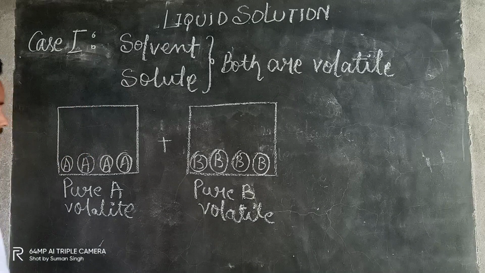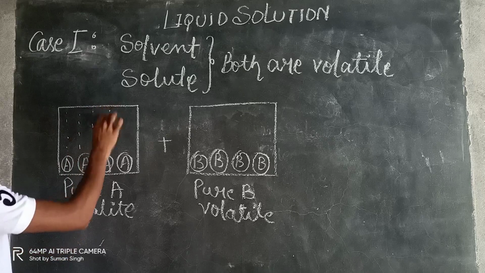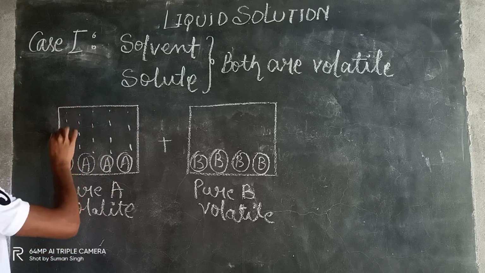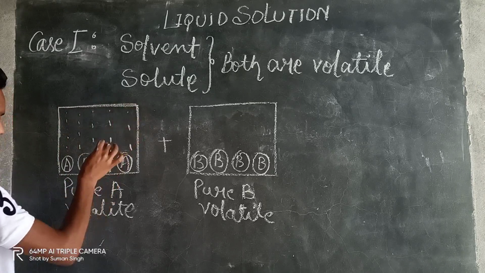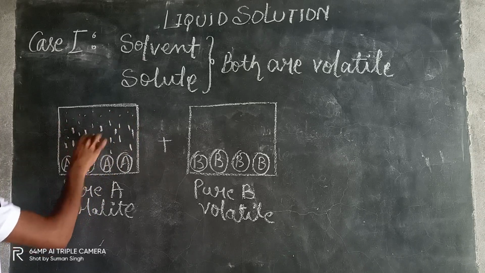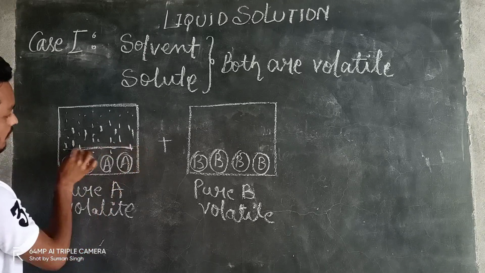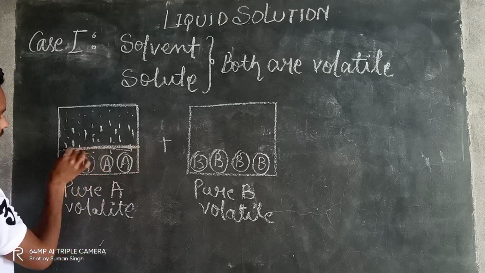Now the same thing, that will evaporate, and since it is a closed container, as I have already told you, it will exert certain vapor pressure on the surface of this A. Suppose this is the surface of A, so it will exert certain pressure.